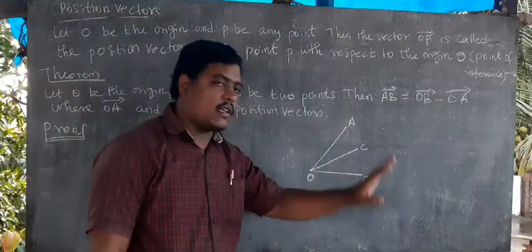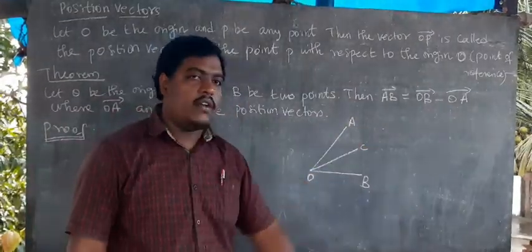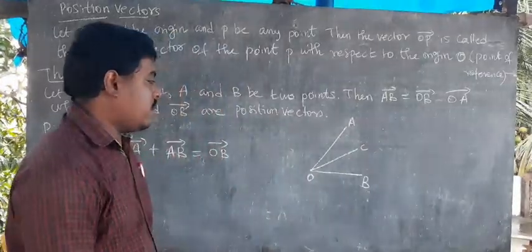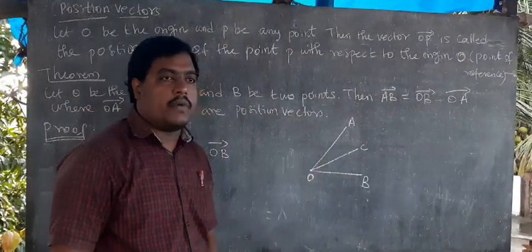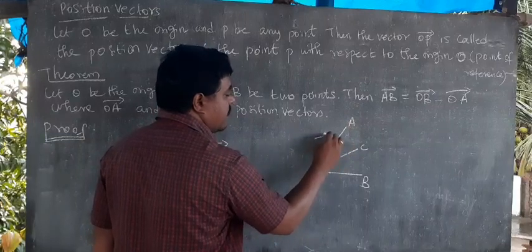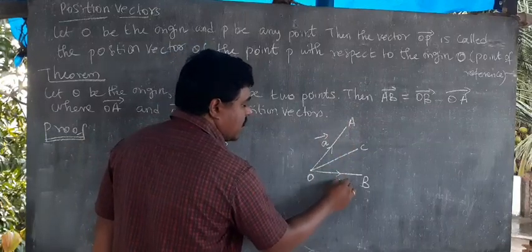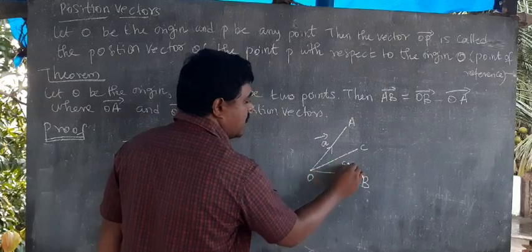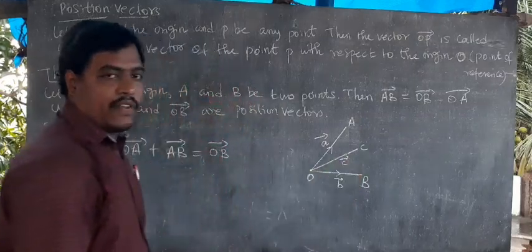O to B, that is called a position vector. O to C. From the origin we are taking the vector, that is called a position vector. This OA we can denote as A vector, OB as B vector, OC as C vector. We will define like this.